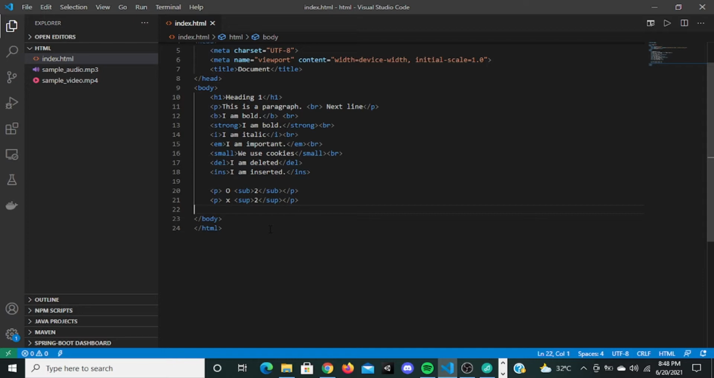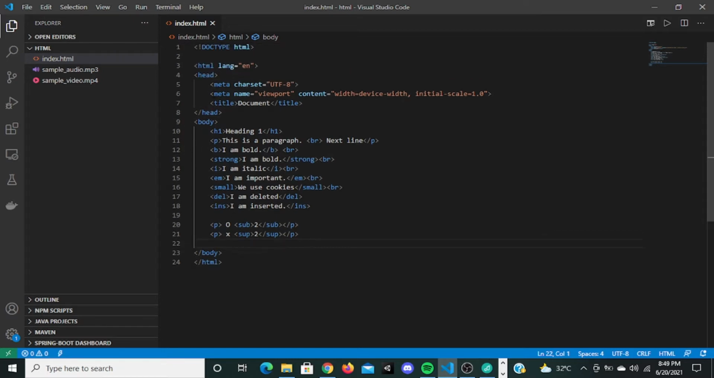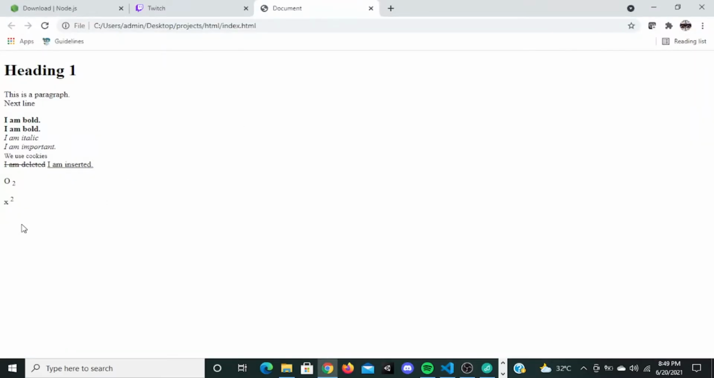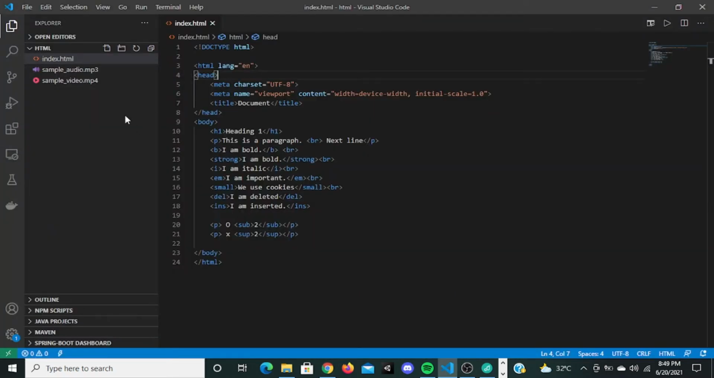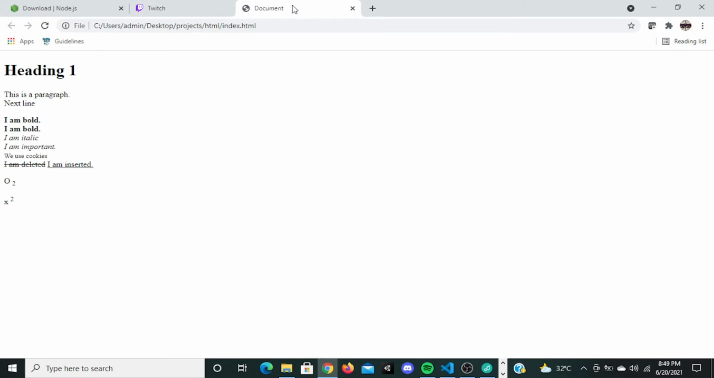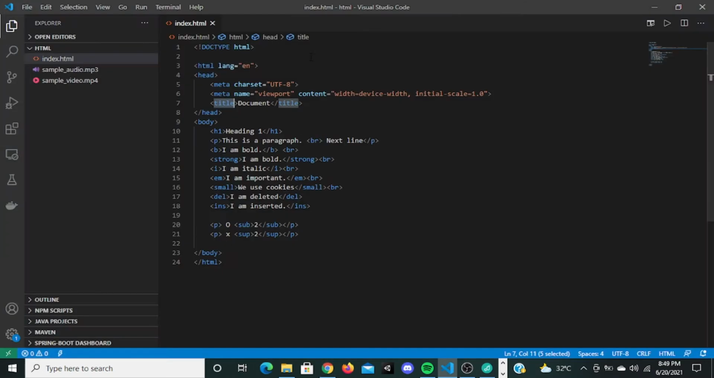Okay, so the next is we're going to see about the head tag. Now we are going to come to the head tag right here. This head tag will not be displayed anywhere. This head tag is only for the browser to read, not for the user. So this head tag will tell the browser certain things, like what is the title of the website. If you can see right here, it is displaying document. So this is the same document right here.